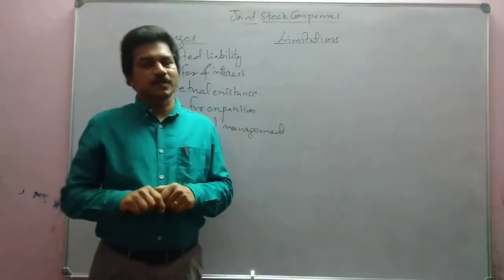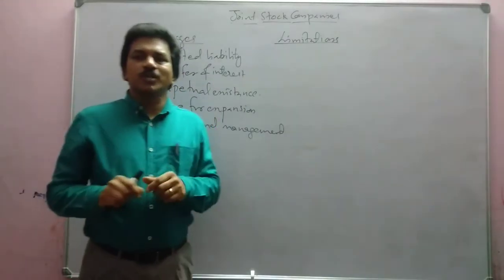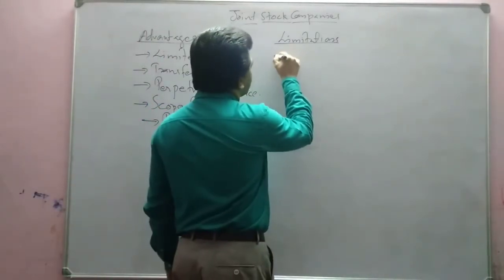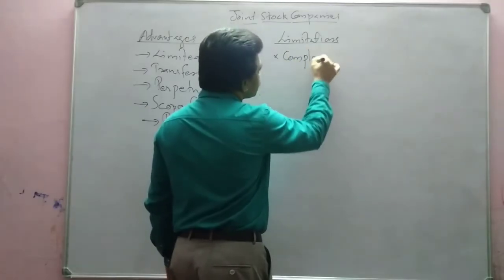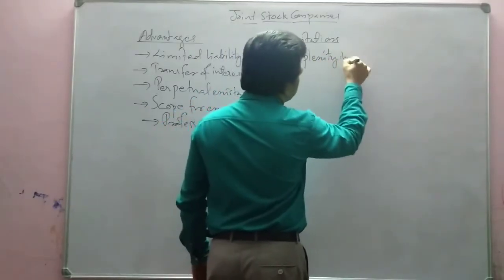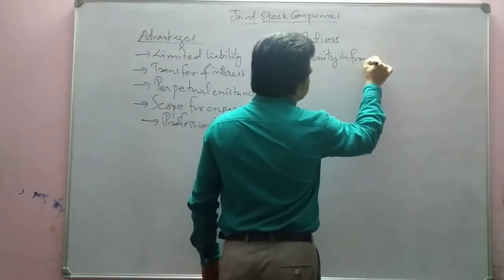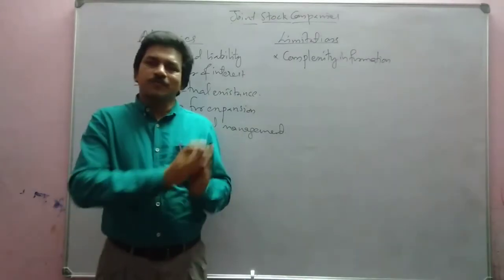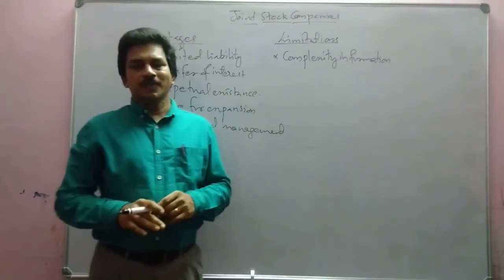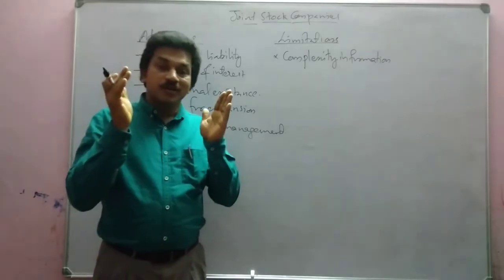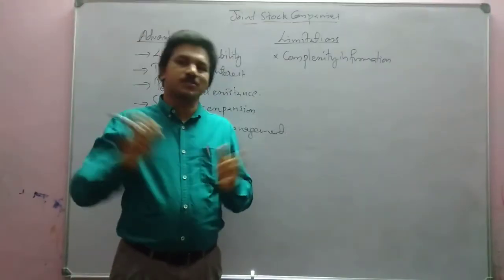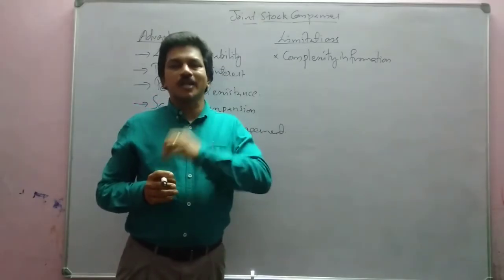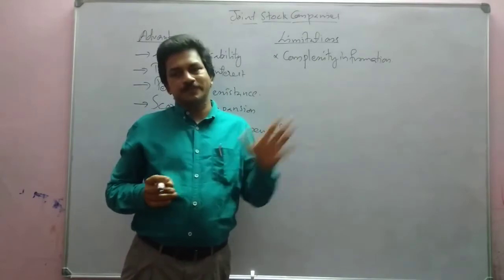What are the limitations of a company? One of the most important limitations is complexity in formation. We have told that formation of the company is not an easy task. It has its own time-taking processes. So that much complex it is. Its procedure for the starting of the company will take its own time.